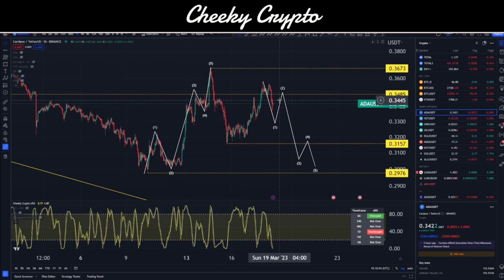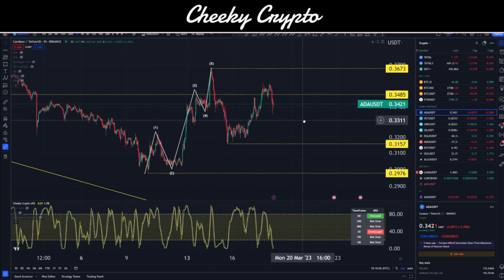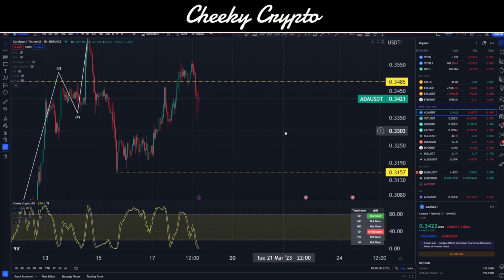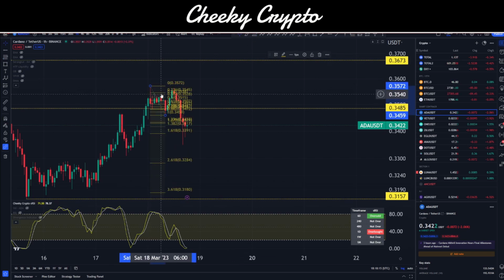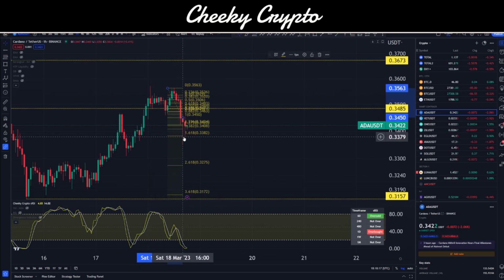So, knowing these things, let's focus in on this current structure. We'll be looking for a 5-3-5-3-5 at a micro level. And we think we can see this right in here. So let me go ahead and grab my fibs. We're going to run this right up here to here. We hit the 1.618. We go up into a 4th wave. We've got to go down into a 5th.